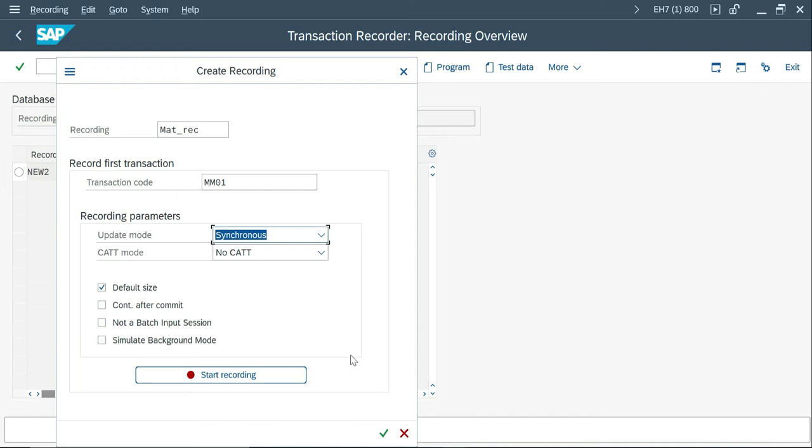For the recording, don't prefer F4 help, because F4 help is also an event. It has its own OK code, and it will record that also. Then what happens is that every time, for every record when running the BDC program, you're not preferred to go and get the value from the F4 help. So that is the reason don't use F4 help. Keep your data perfect, then do the recordings.